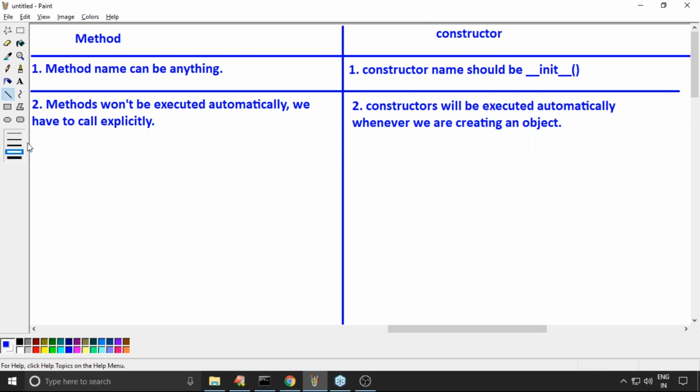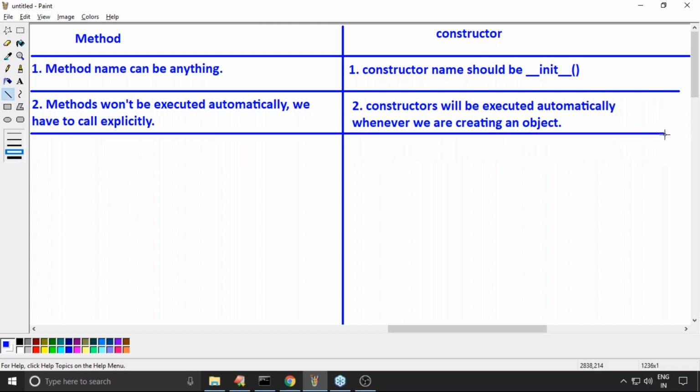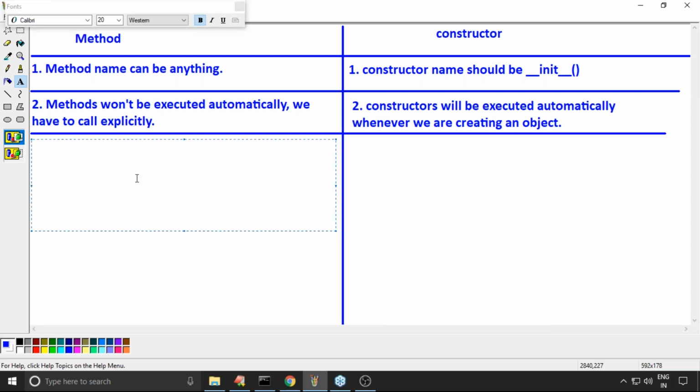Next, a very important point. Per object, how many times can we call a method? We can call a method any number of times, no restriction.